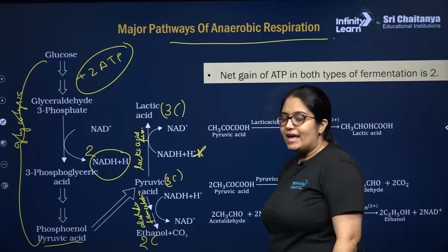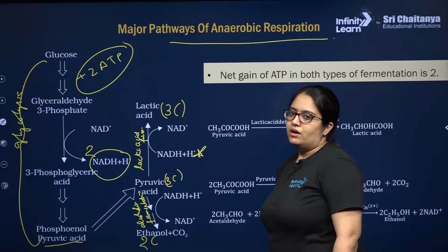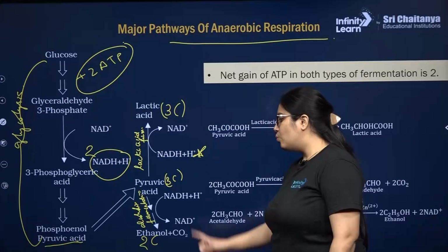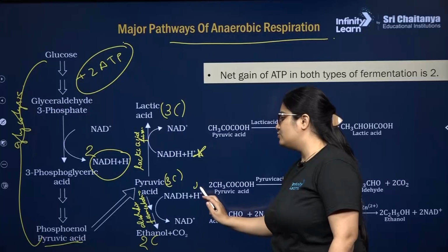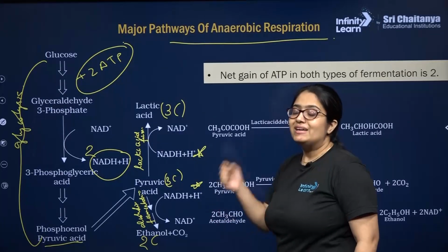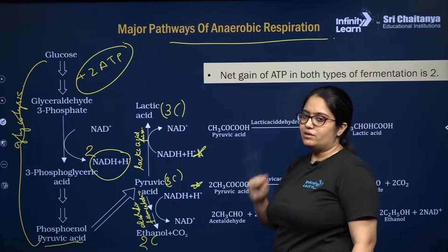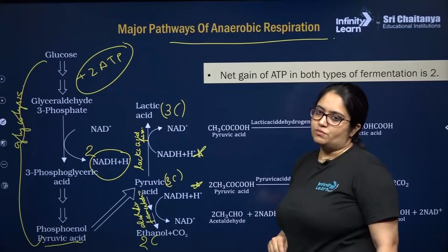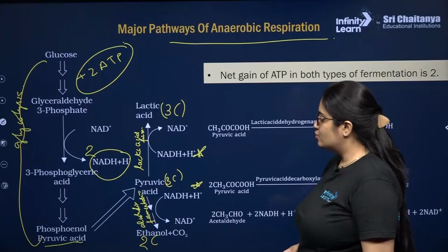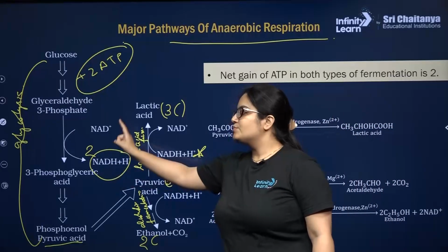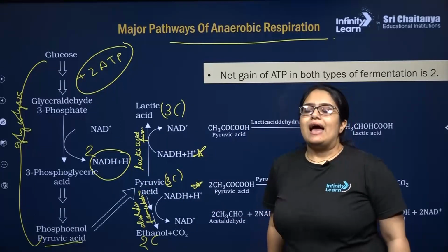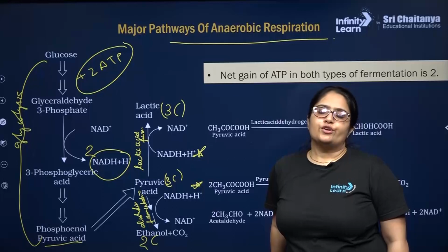And remember, in every alcoholic fermentation reaction, one NADH plus H plus will be consumed. So that means for the formation of 2 ethanol molecules, there will be consumption of 2 NADH plus H plus. So similarly, just like in lactic acid fermentation, my dear students, the NADH plus H plus produced during glycolysis, both of them will be consumed during alcoholic fermentation to produce 2 molecules of ethanol.